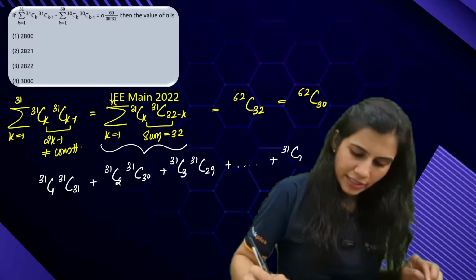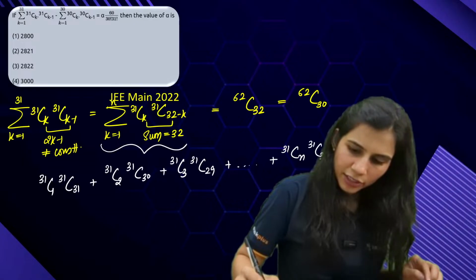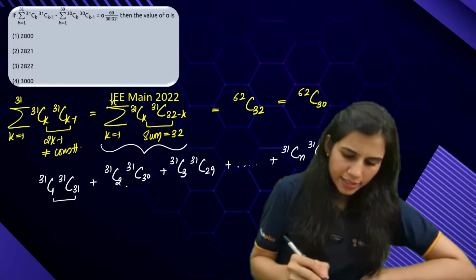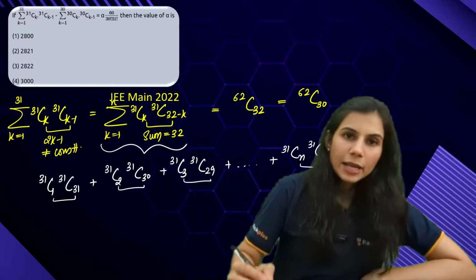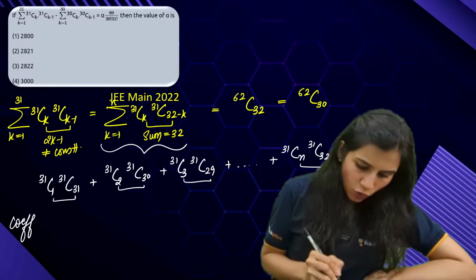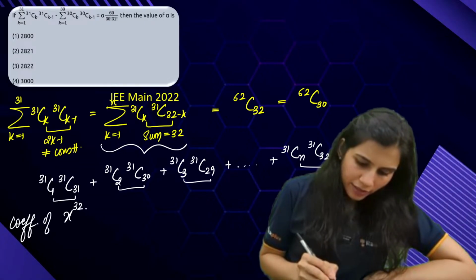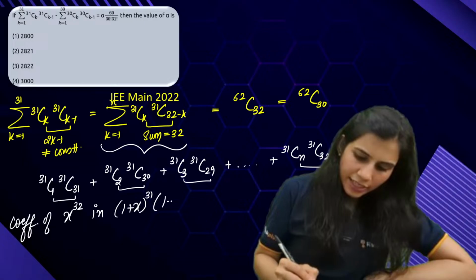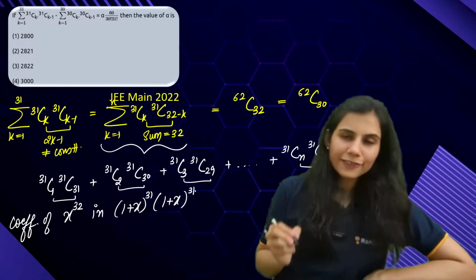Lastly, I have 31CN times 31C(32 minus N). Correct? The sum of lower indices is 32. That means what is this representing? This is representing the coefficient of x to the power 32 in what expansion? (1 plus x)^31 into (1 plus x)^31.